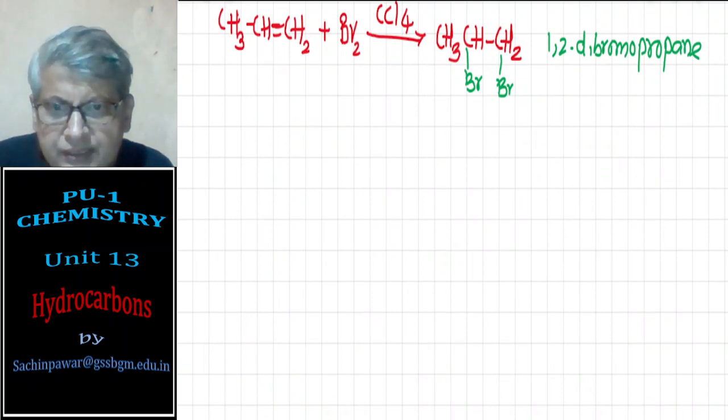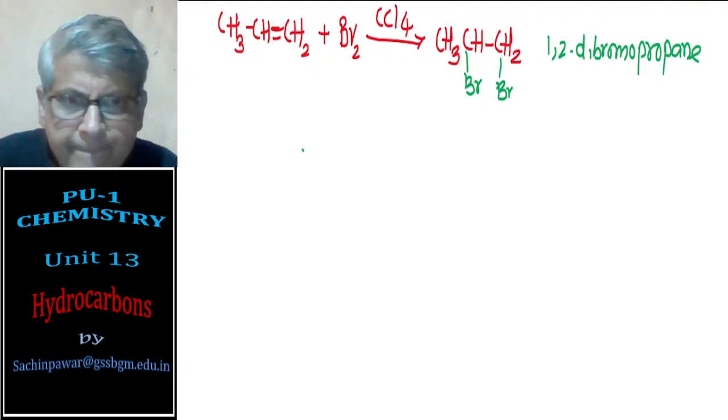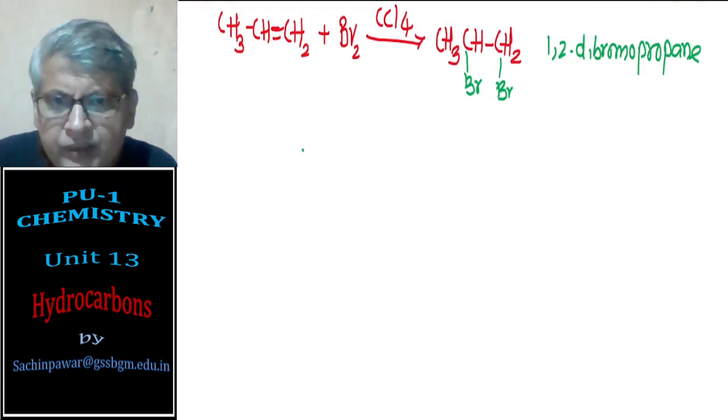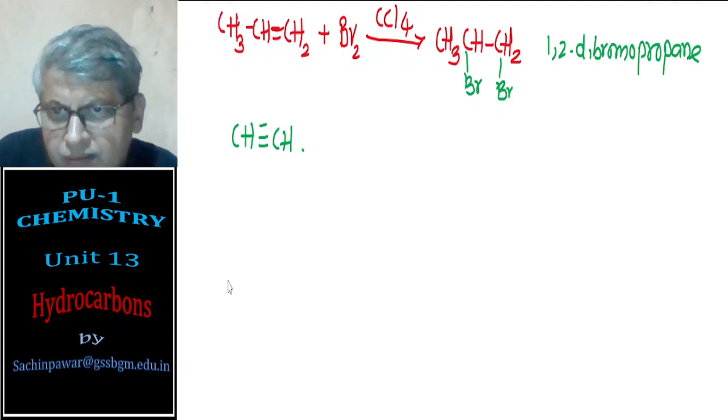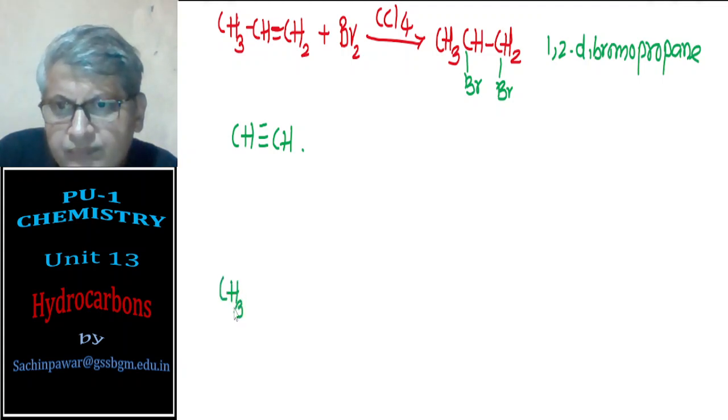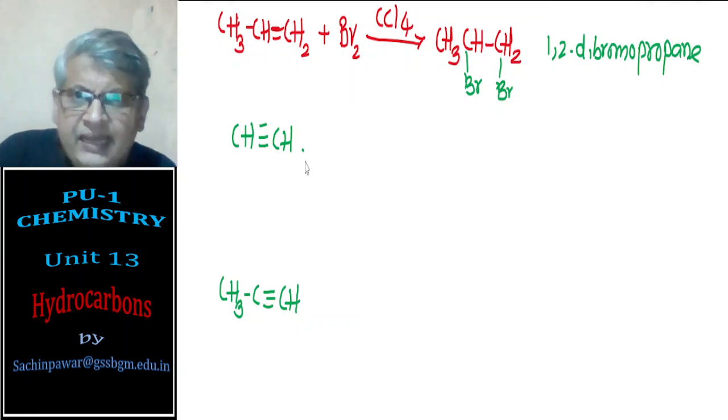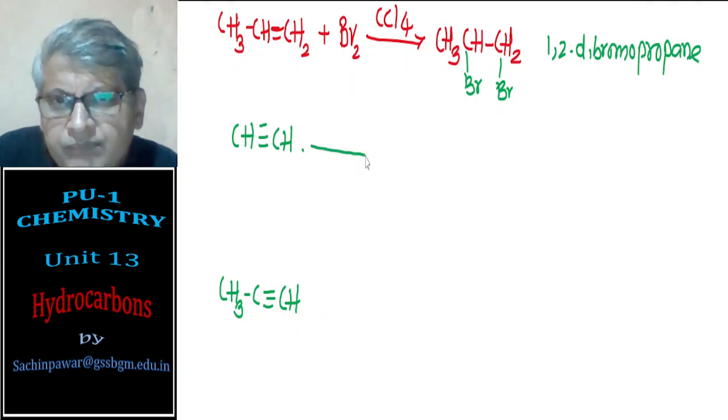So I just take an example of an alkyne, say ethyne or propyne. Ethyne, when it reacts with bromine, requires two molecules.